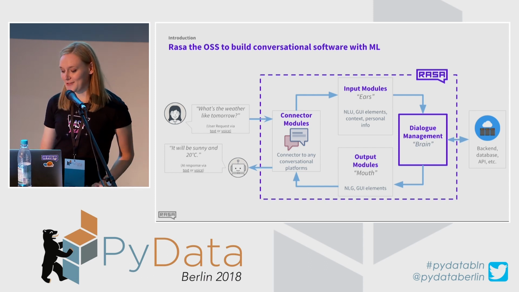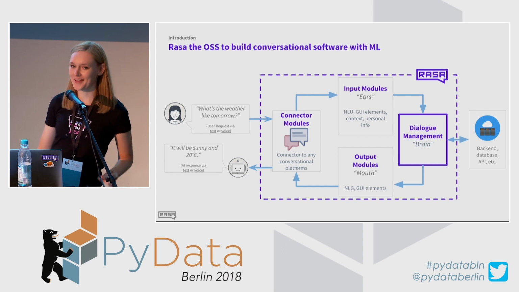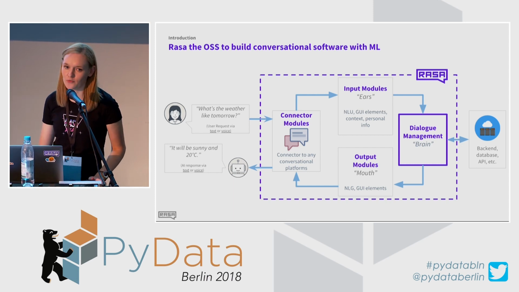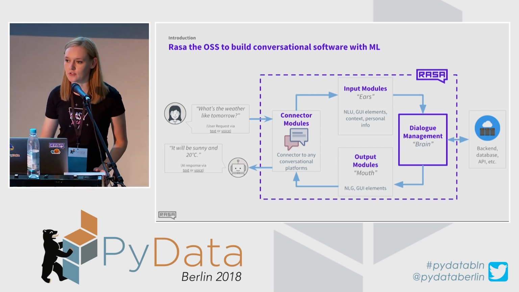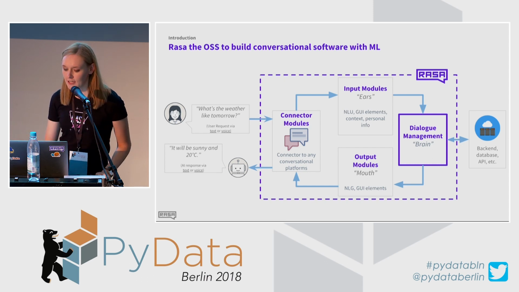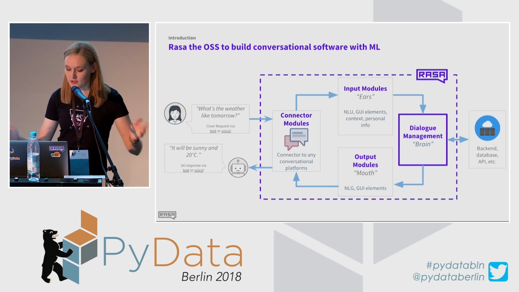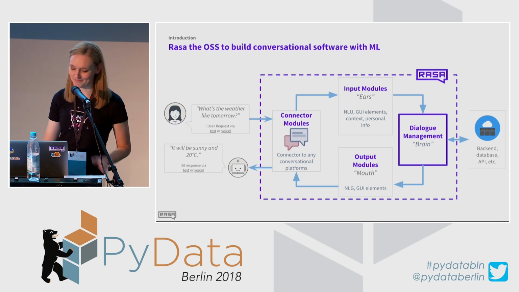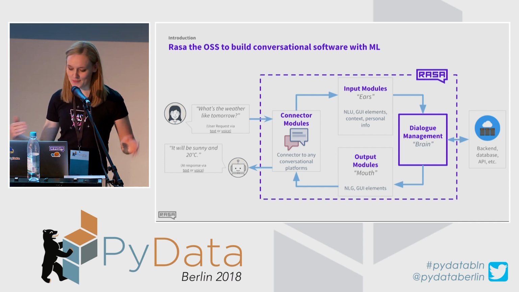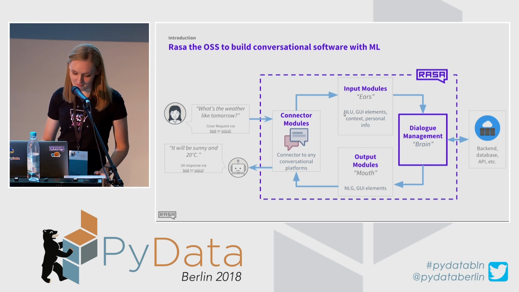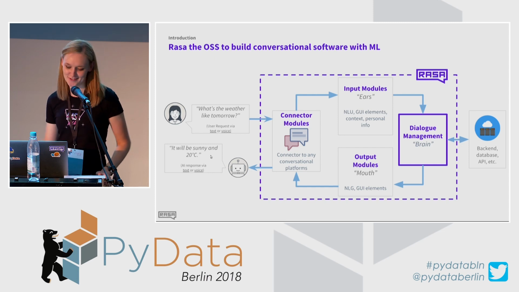And then, of course, you need an output module, a mouth for your chatbot. So the chatbot has to respond, and there are also different ways you can do that. You can either use templates, as in Rasa Core, of how a chatbot would respond in a specific situation, or use some kind of natural language generation. And then, of course, a message should go back to a user on the same interface as it was provided. So it goes back to a connector, a messenger or anything else you are using. And so the response can be, it will be sunny and 20 degrees Celsius.